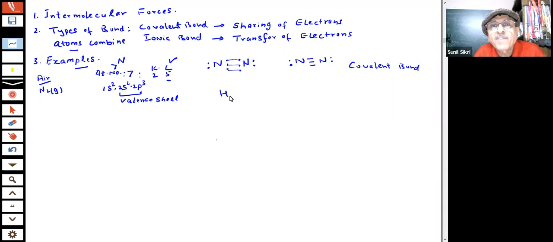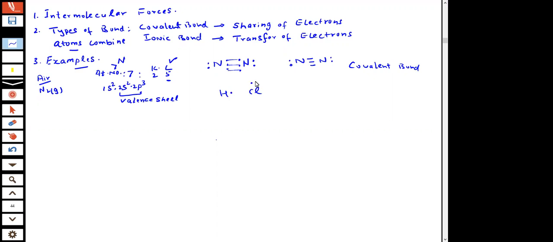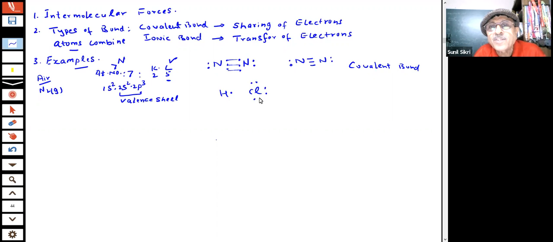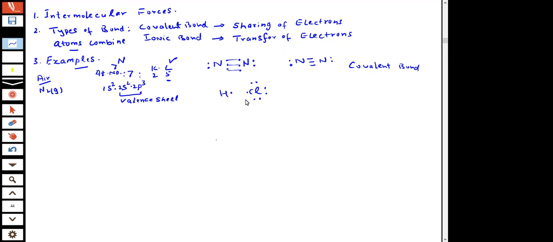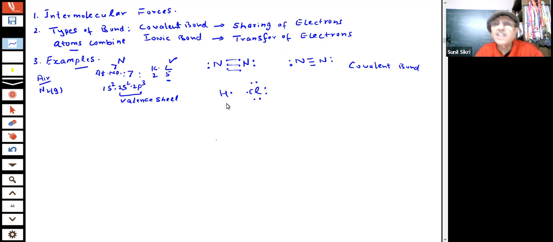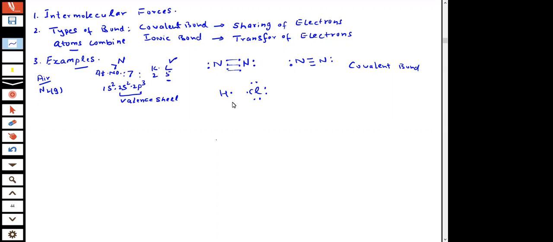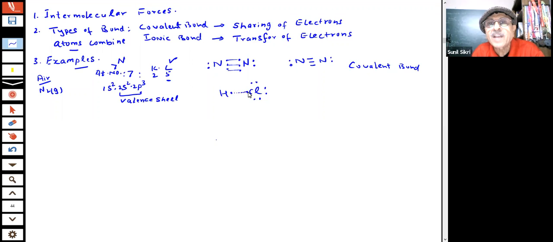Similarly, I say HCl, for example. Hydrogen has got 1 electron. Cl has got 7 electrons in the outermost shell, students. So hydrogen has only 1 electron, it cannot give. Chlorine needs 1 electron to complete the octet. Hydrogen needs 1 electron to go to the next noble gas element, which is helium. Helium is very stable, 1s2. So what will they do? They are going to share this electron. Then the result of this is, students, it looks like this.